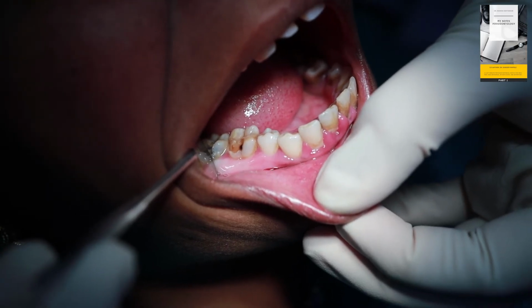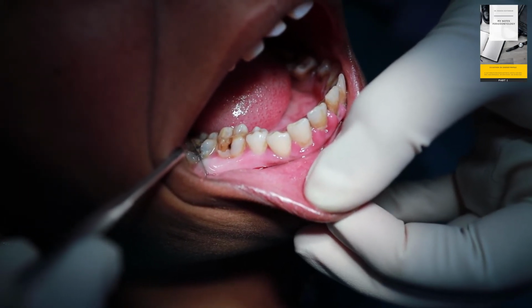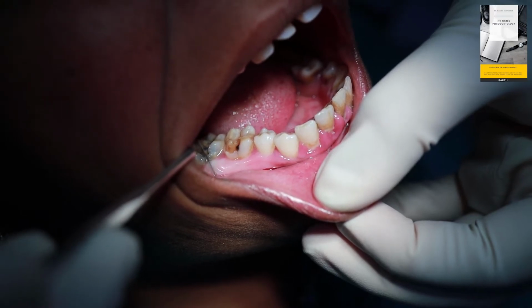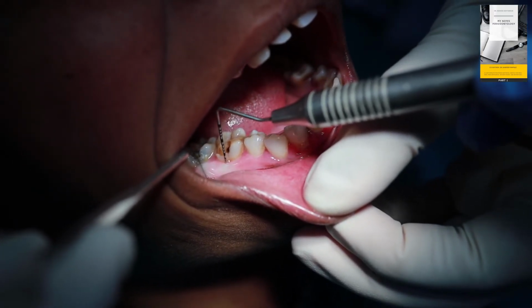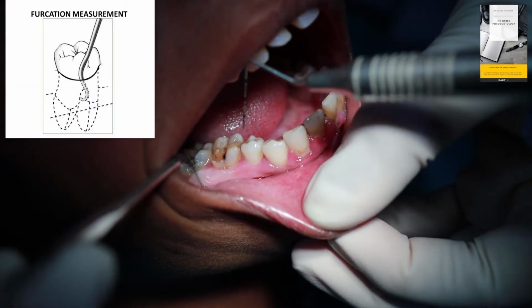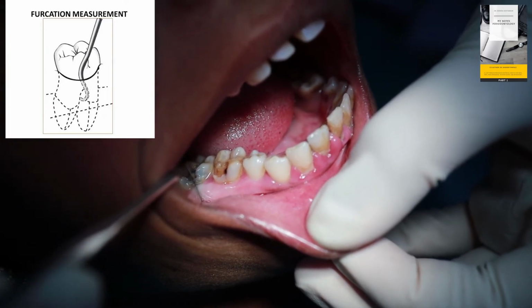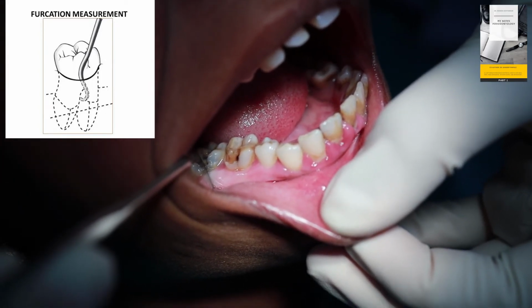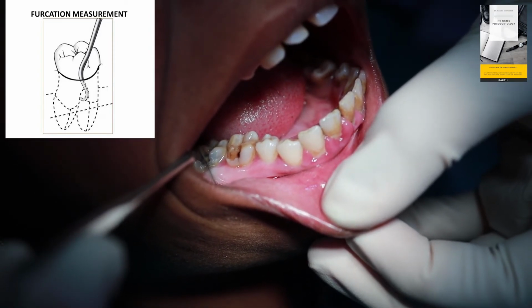The third point is evaluation of furcation involvement. The point which you have to always remember in this case is the root trunk length. We know usually the root trunk length is 4 mm. So if you have recorded your pocket or clinical attachment loss as 4 or more than 4, then definitely the furcation will be involved. You don't know the grade of the furcation, whether it is grade 1, 2, 3 or 4, but definitely there is some kind of furcation involvement, which you then have to confirm with the help of Nabers probe.